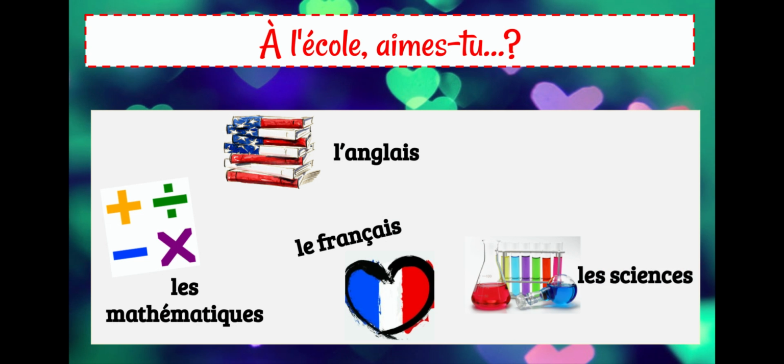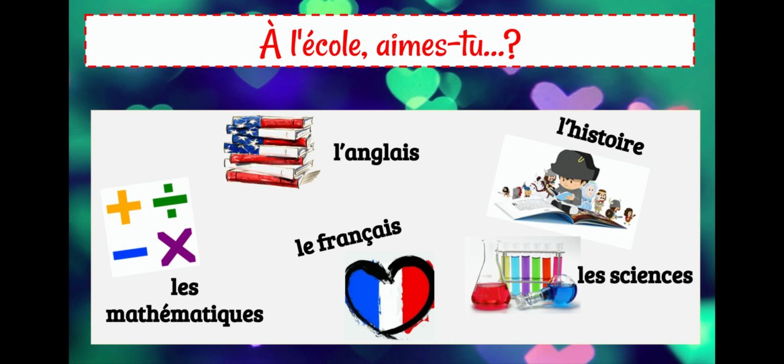All right, moving on, we have les sciences. So les sciences are science class. So say this word for me, les sciences. Nice. Next, we have l'histoire. This one is history. It kind of looks like history in English, but remember when we have an H, that H is silent. So instead of saying histoire and making that H sound, we take that H out kind of, and it just becomes like L'I. So l'histoire. So say this word for me a couple times. L'histoire.